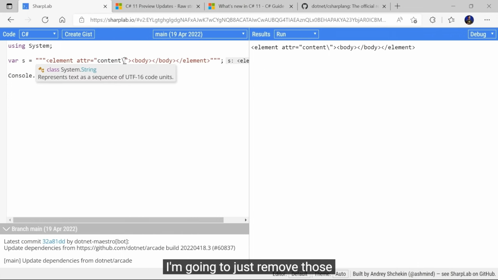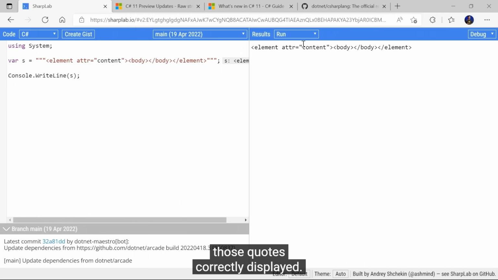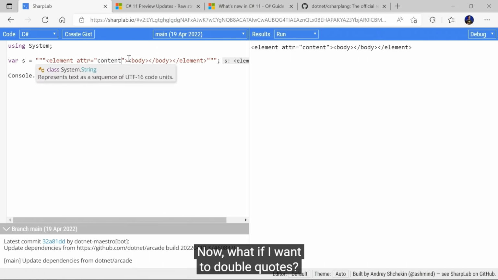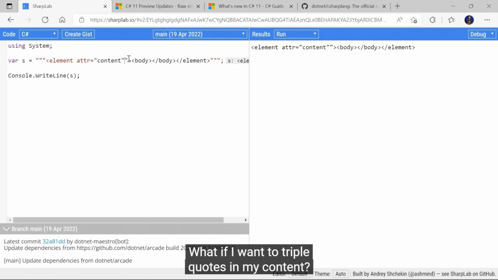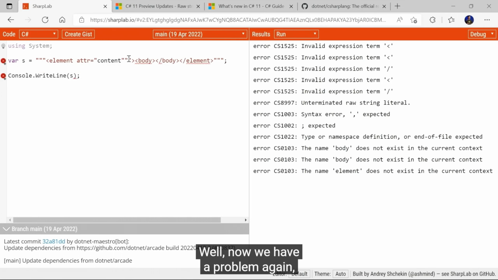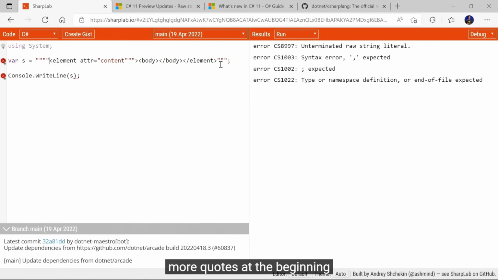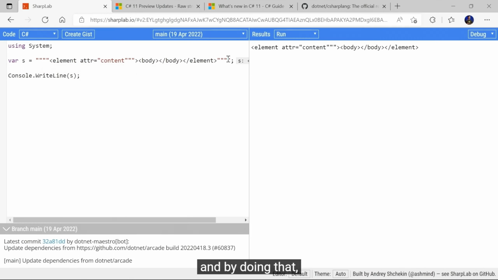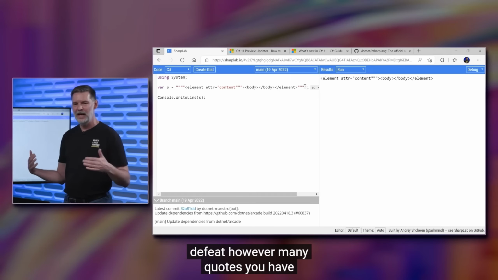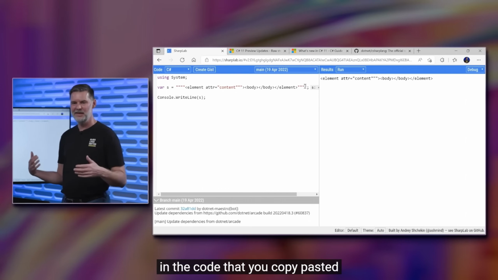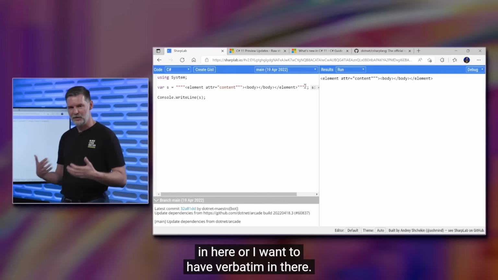So I'm going to just remove those because the whole point was to have those quotes correctly displayed. Now, what if I wanted double quotes, or double quotes are fine. What if I wanted triple quotes in my content? Well, now we have a problem again, but I can always add more quotes at the beginning and the end of a raw string. And by doing that, I can always defeat however many quotes you have, say 20 quotes in the code just to be safe, pasted in here, or I want to have verbatim in there.